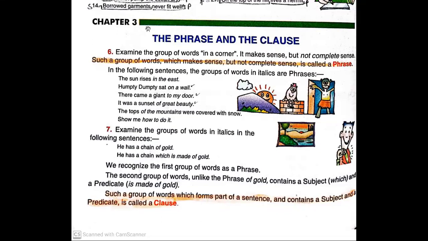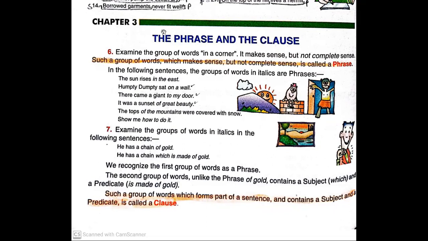"To my door" is the phrase. It was a sunset of great beauty. "Of great beauty." The tops of the mountains were covered with snow. So "of the mountains" is a phrase.